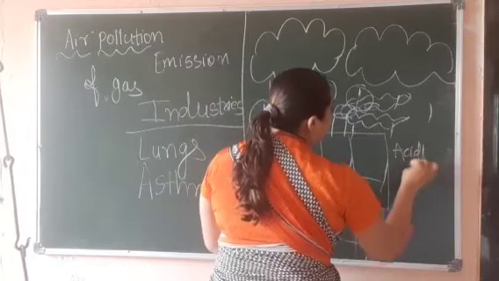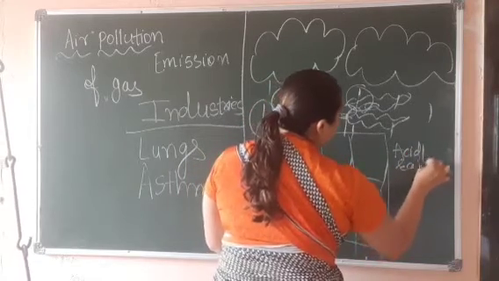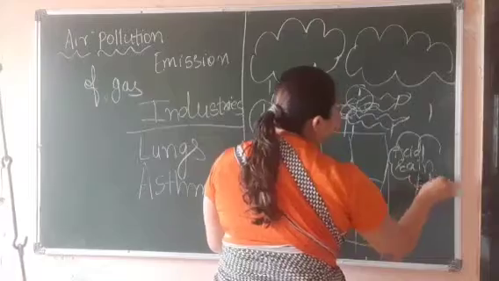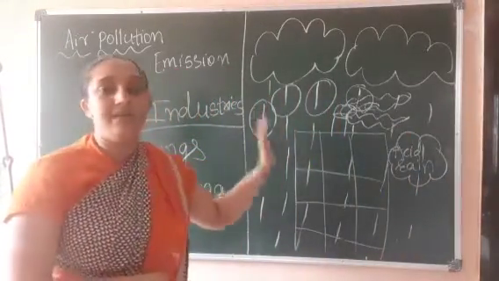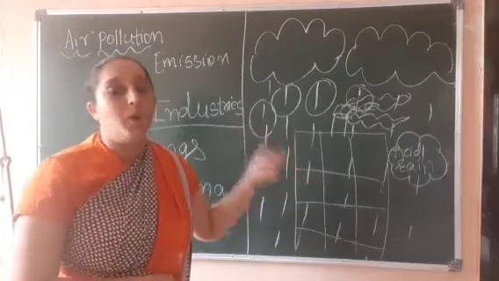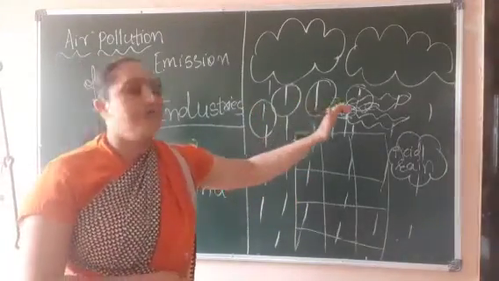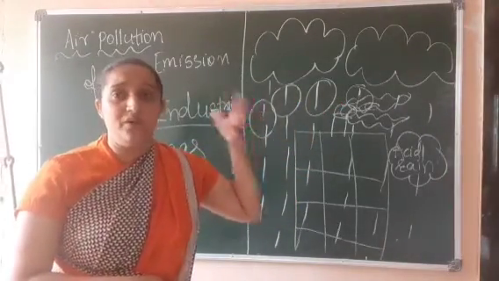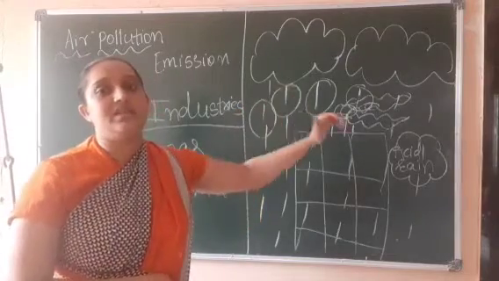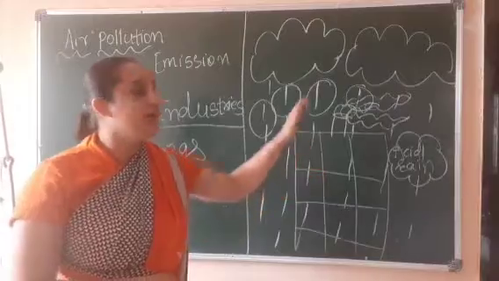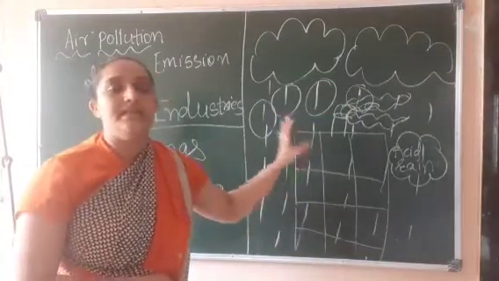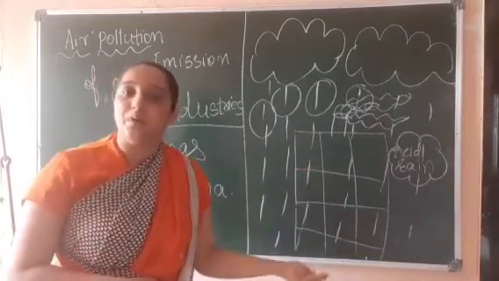Acid rain. It means rain is a natural source of water, but nowadays even rain is impure. Why? Because harmful gases are mixing with our water, right? So this is what acid rain is. This is caused because of air pollution.